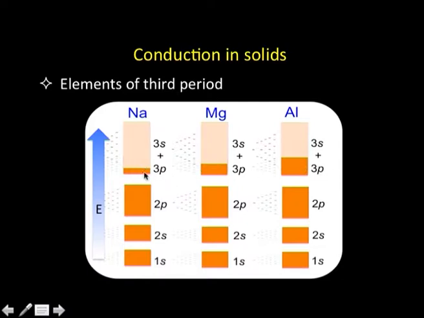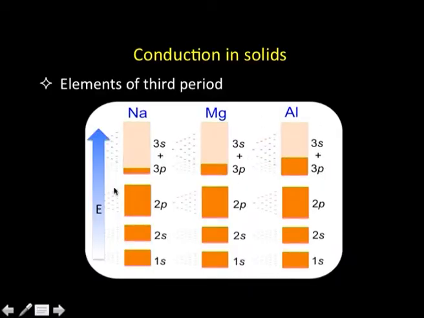Now, if you look further, in case of sodium, what do we have? We have one 3s orbital, and then there are three 3p orbitals. So, a total of 4 orbitals per atom, and there are n atoms. So, n atoms, 4 orbitals each, will give 4n atomic orbitals, which will combine to give 4n molecular orbitals. And since there are 4n molecular orbitals, the capacity to hold electrons will be 8n, because each orbital can take up 2 electrons. And what do we have? In case of sodium, we have only 1 electron, in the 3s orbital, and n atoms means there are n electrons. So, the capacity of this band is 8n, and only n electrons are to be occupied.